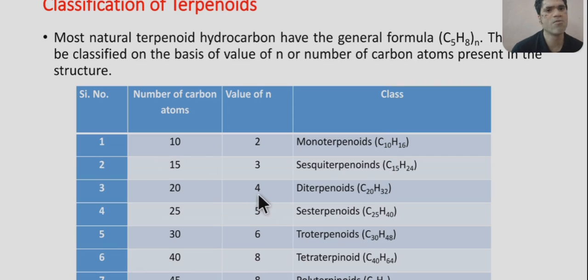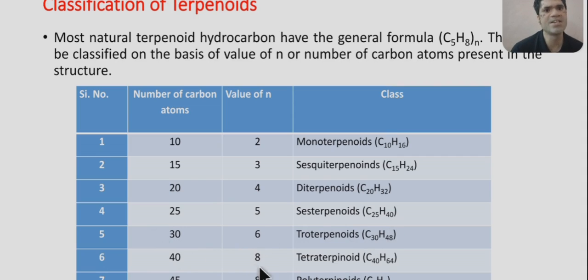Whenever 4 isoprene units are present, it has 20 carbons, and it is called a diterpenoid. When 5 isoprene units are present, 25 carbon atoms will be present, and it is called a sesterterpenoid. When 6 isoprene units are present, a total of 30 carbon atoms will be present, and it is called a triterpenoid.